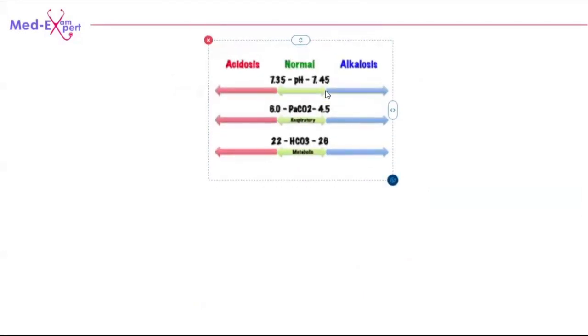Firstly, the normal values for everything are given in the exam. So you do not have to memorize any of the normal values, either the ABGs or the blood counts or anything like that. So you do not have to revise any ABG normal values.